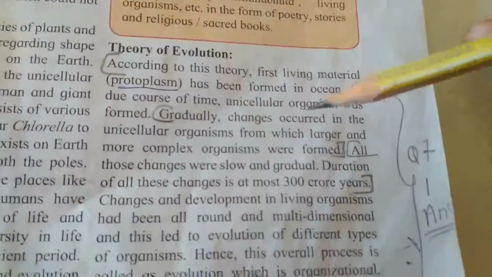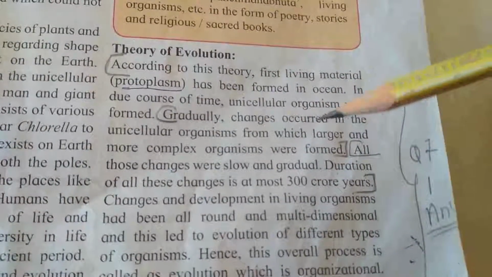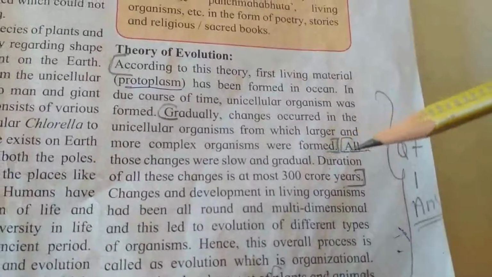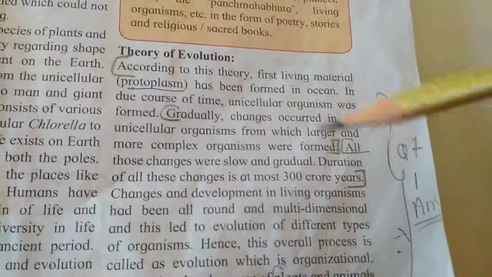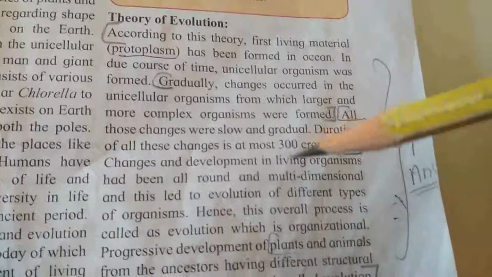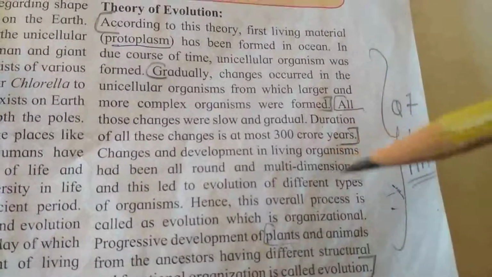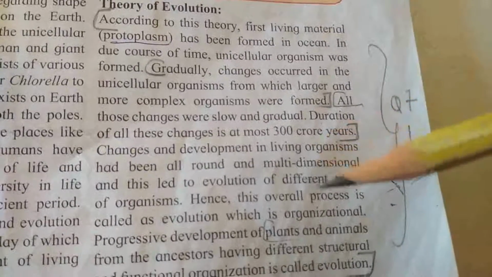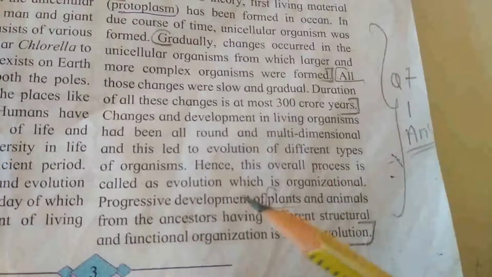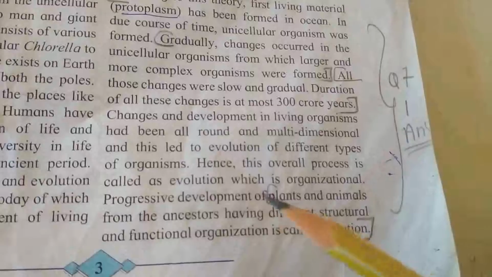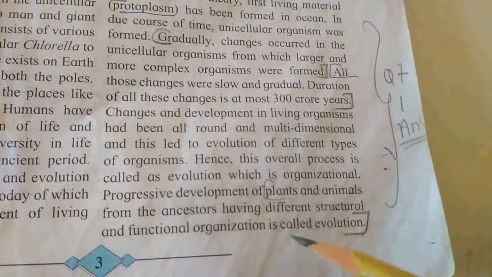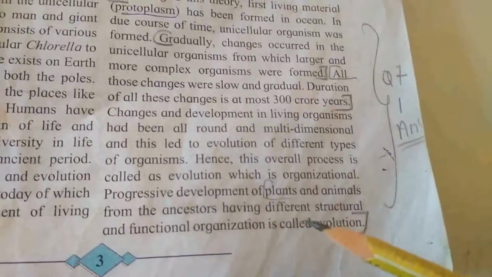Gradually changes occurred in the unicellular organisms from which larger and more complex organisms were formed. All those changes were slow and gradual. Duration of all these changes is at most 300 crore years. Changes and development in living organisms had been all around and multi-dimensional, and this led to evolution of different types of organisms. Hence, this overall process is called evolution, which is the progressive development of plants and animals from ancestors having different structural and functional organization.